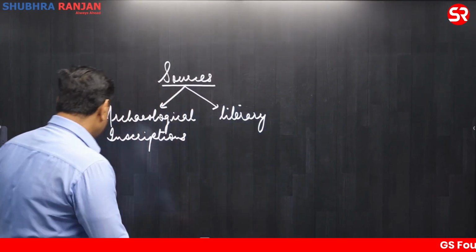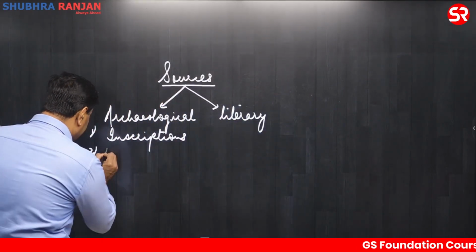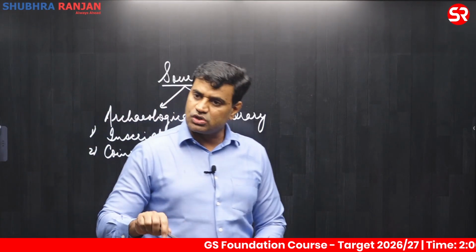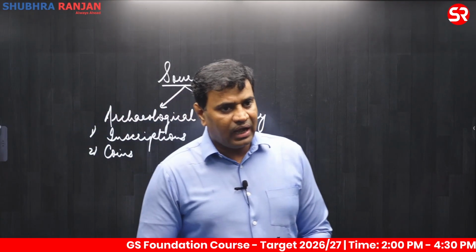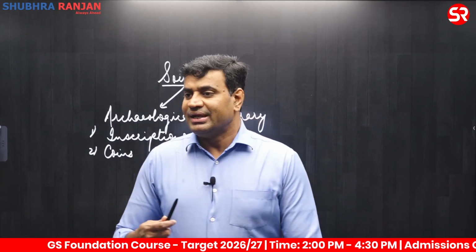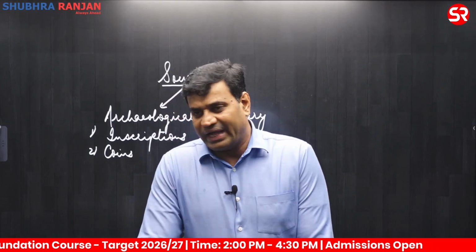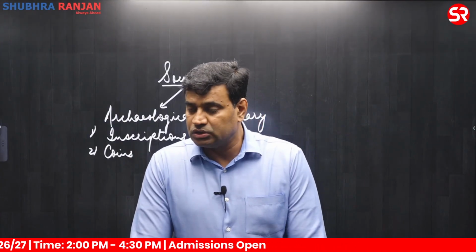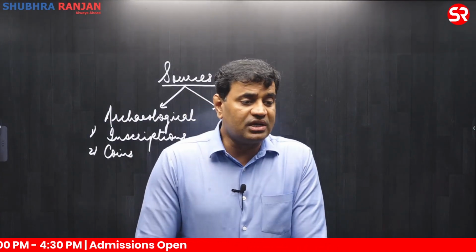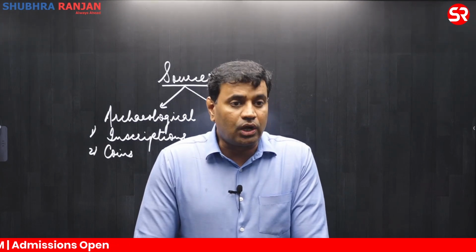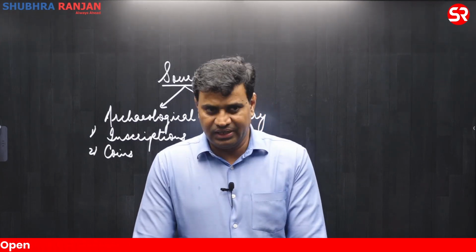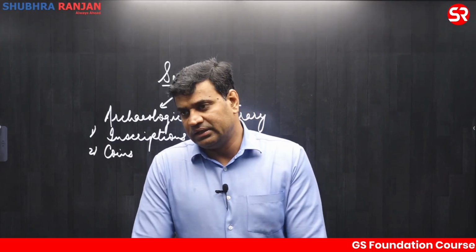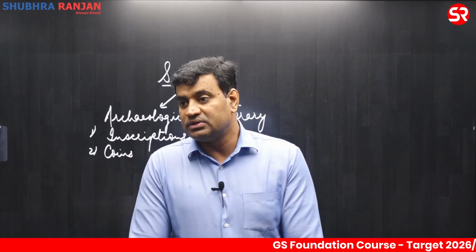Clear? Second major source under archaeological category is large number of coins, which has also been found in the process of archaeological excavations. The scientific study of coins is known as numismatics. Clear? And why coins are important? Normally it is perceived that coins are important only to know about economy and trade. Clear? Not only economy and trade, coins enable us to understand political extent of the rulers also.